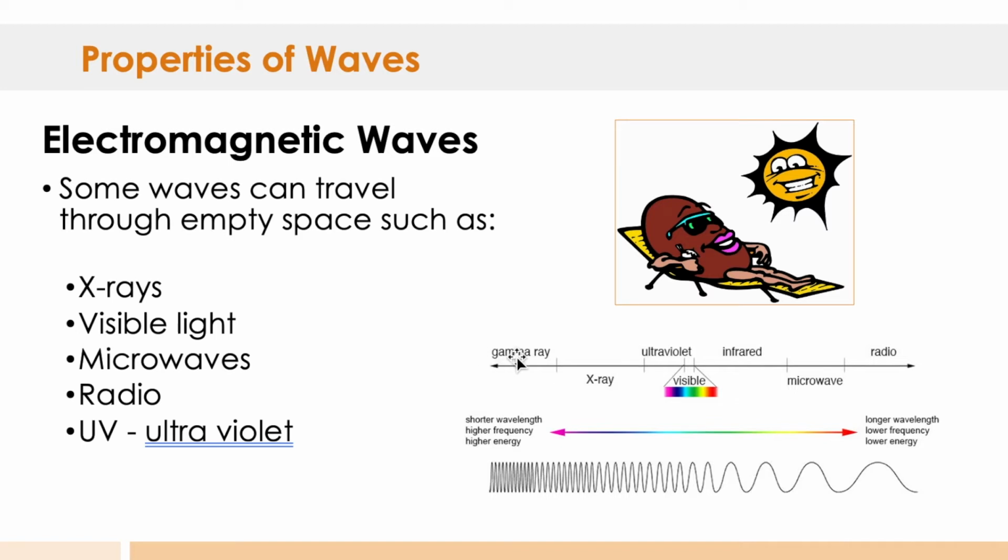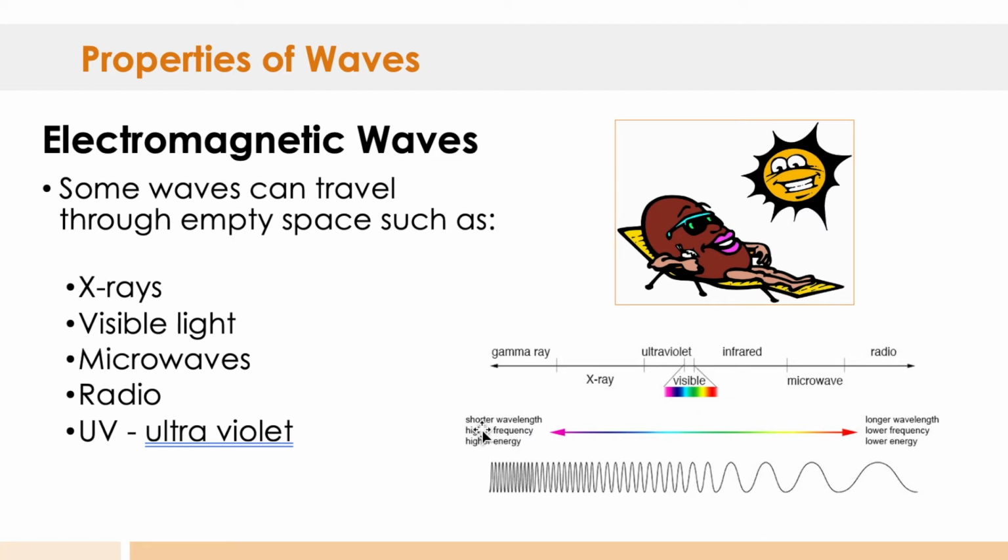You go from gamma ray to X-ray to ultraviolet, and then you have this little piece here that is visible, and then past that you'd see infrared, microwave, and radio waves. Obviously, we cannot see radio, microwave, infrared, ultraviolet, X-ray, or gamma rays. What we can see is just this little tiny section on this line, and that's light. That's where light exists in waves.